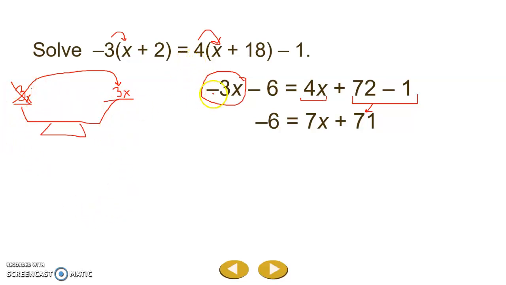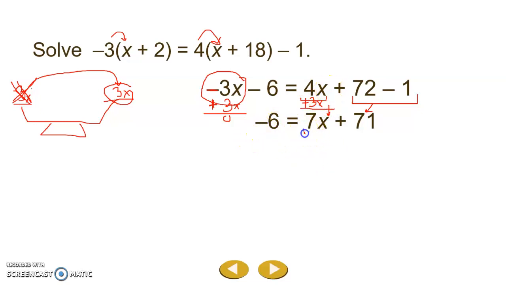So let's do that. The way that we take away or remove a negative 3x is by using the opposite, a positive 3x. Our properties of addition tell us that two opposite numbers combined together, so negative 3 and a positive 3 are opposite, equal 0. So that's how we get rid of that 3x. We use the opposite. But if I take it away from one side of this scale, in order to keep things balanced, I'm going to add it to the other side. So let's move this over here. 4x plus 3x, and that's where our 7x came from.